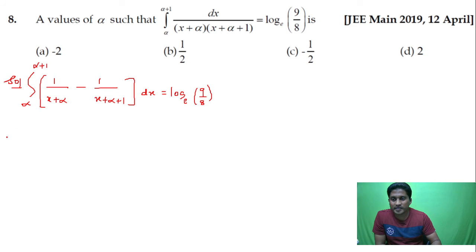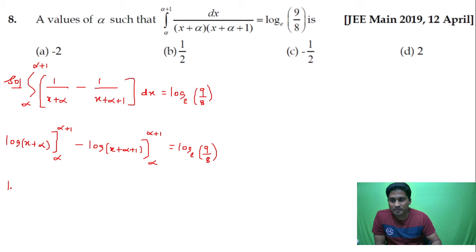Now integration of 1 by x is log x. You get log of x plus alpha between the limits alpha and alpha plus 1. Integration of 1 by x is log x. You will get log of x plus alpha plus 1 between the limits alpha and alpha plus 1, is equal to log to the base e of 9 upon 8.